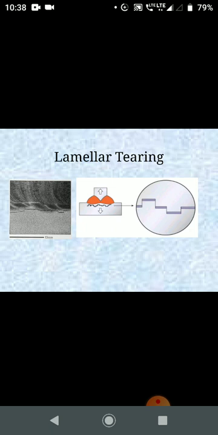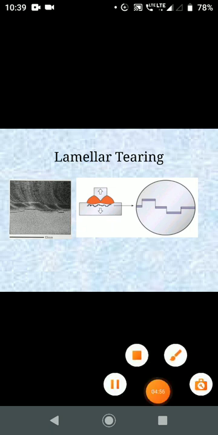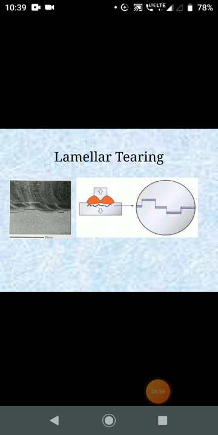The initiation of this laminar tearing may be triggered by the following factors, as you can see in the figure, where the tearing is shown in animation mode as well. These factors may play a part in laminar tearing: the separation or void formation at the interface between inclusion and metal, and the shattering of the inclusion itself.